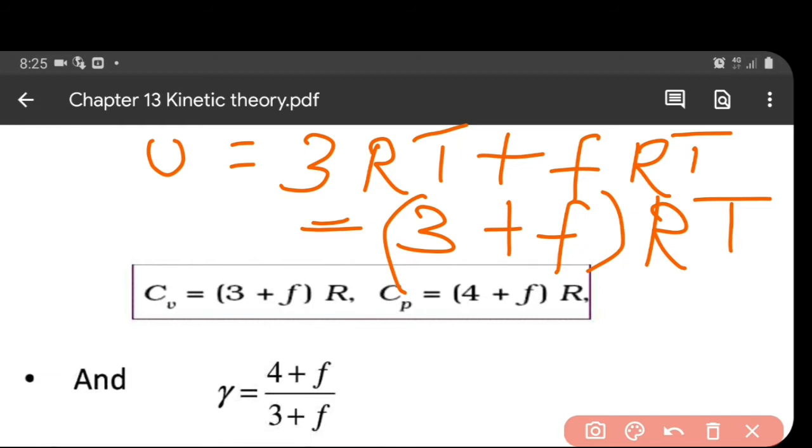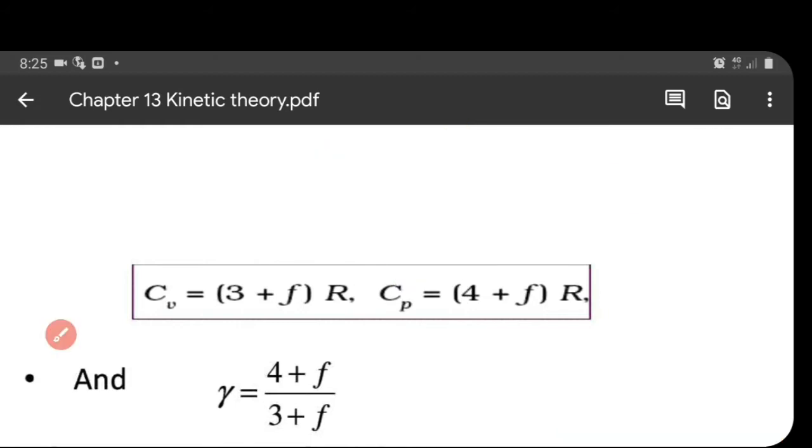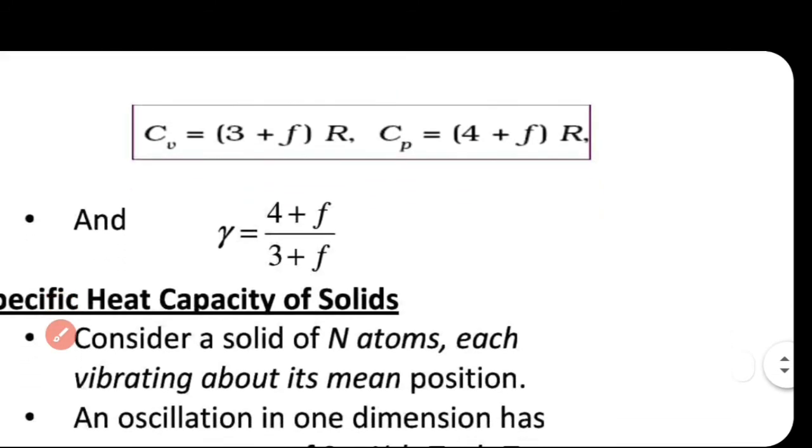Now Cv is equal to dU by dT. So differentiating, we have Cv is equal to (3 plus F) into R, and Cp is equal to Cv plus R. So it is (4 plus F) into R. So we have Cv and Cp, and gamma is equal to Cp by Cv. So we will have (4 plus F) divided by (3 plus F).